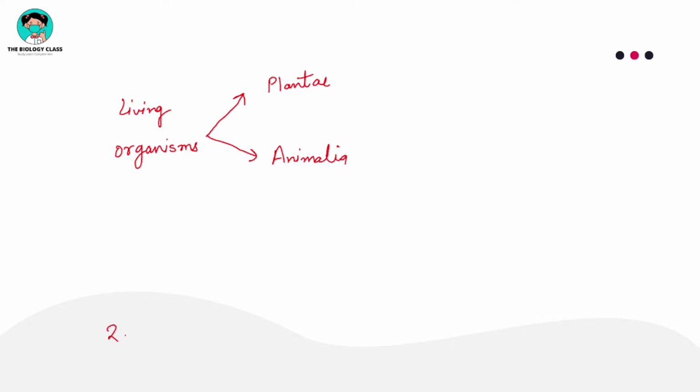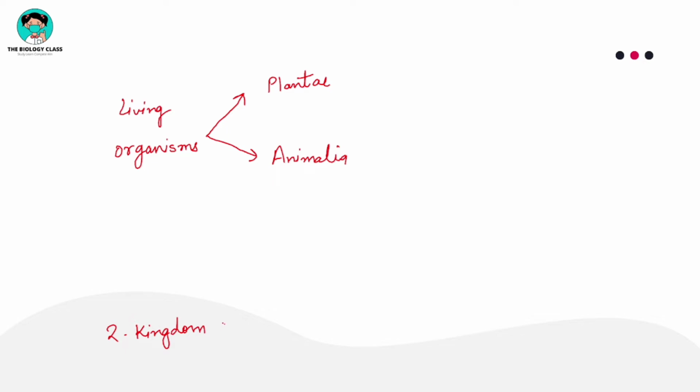First was kingdom Plantae, and the other was kingdom Animalia. This is called the two kingdom classification.